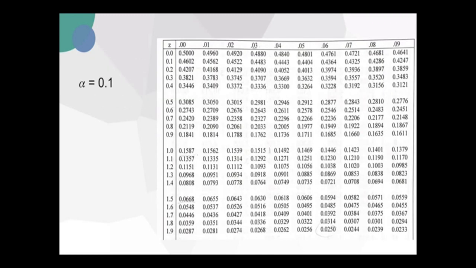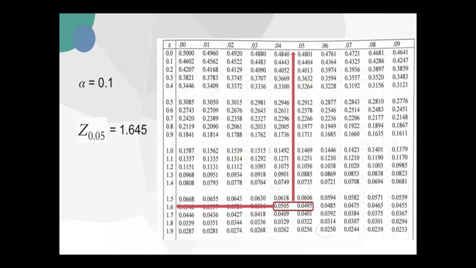In the question, alpha is 0.1, so we need to find z sub 0.05 from the table of the standard normal distribution. 0.05 is between 0.0505 and 0.0495.